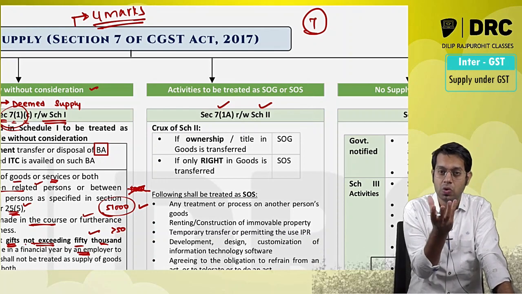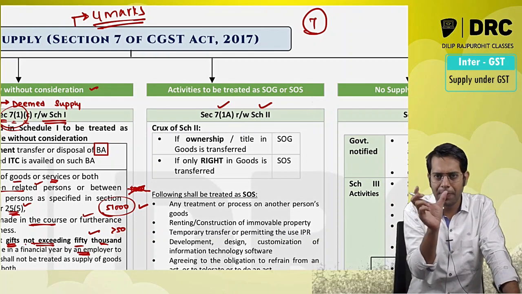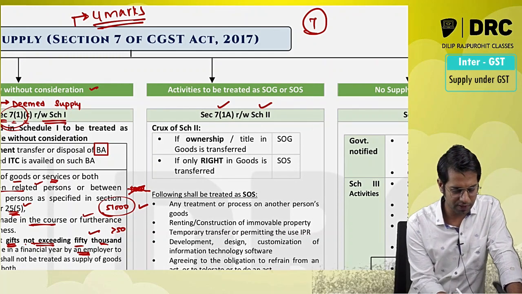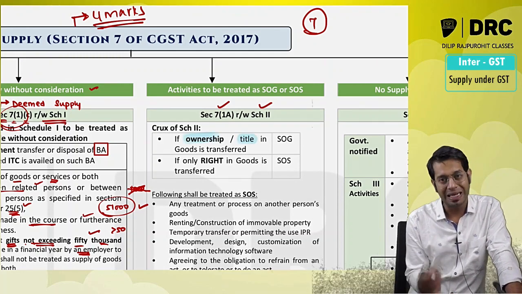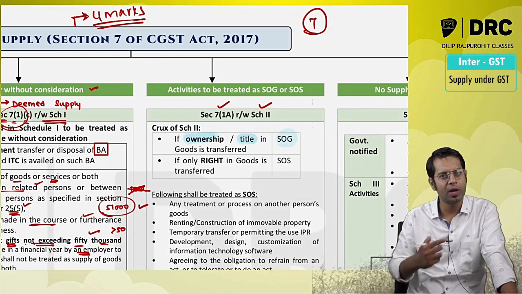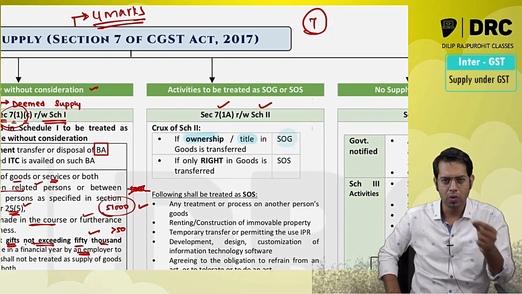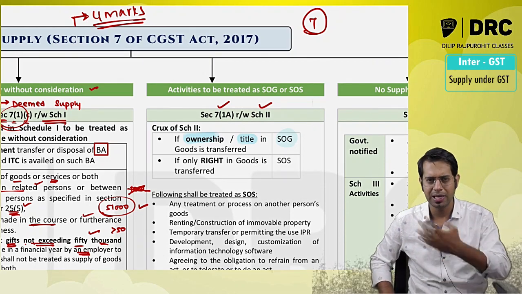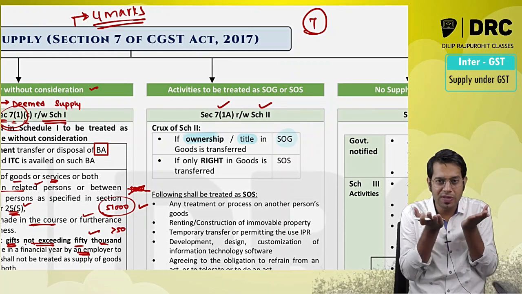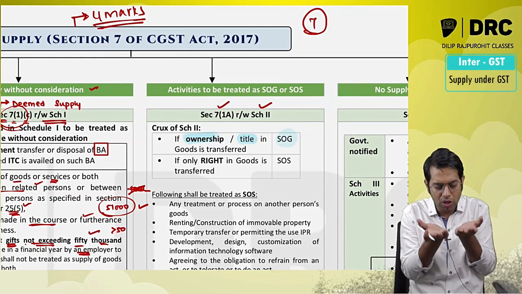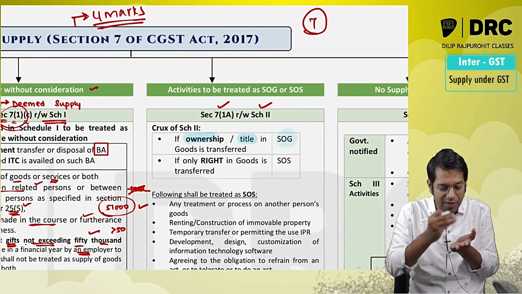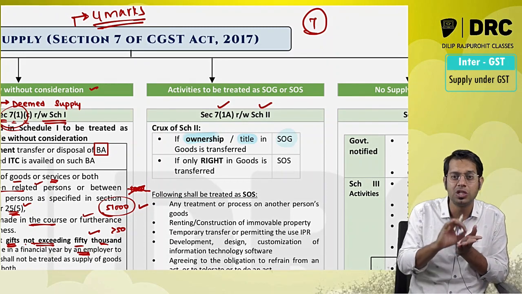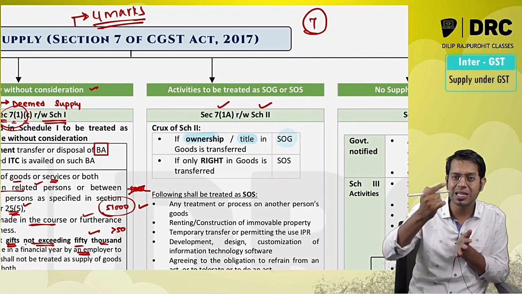So the crux of schedule 2, when you read schedule 2 as a whole, the main gist or crux is that if the ownership or title is transferred, then I am going to call that particular activity as supply of goods. For example, you come to Priya Sarees, you purchase a saree worth rupees 10,000, you give the 10,000 to me, I give you the saree. Now in this case, the possession of the saree was with me, Priya Sarees, and the ownership of the saree was also with me. I have given the possession to you, I have transferred the ownership to you. In this case, I have transferred ownership as well as possession. So this is a case of supply of goods.